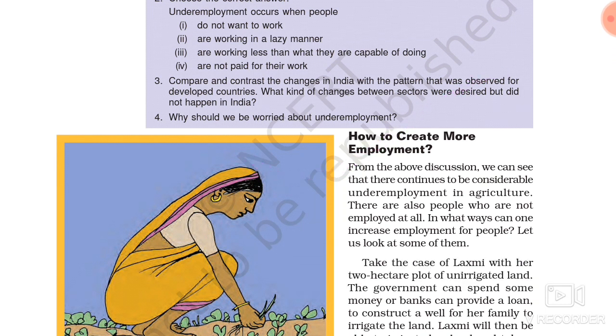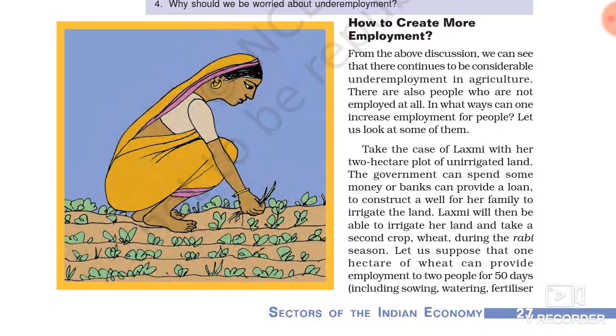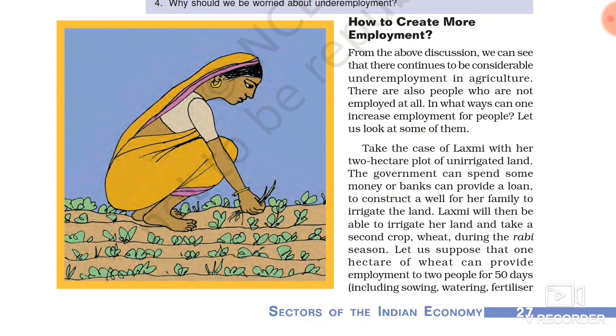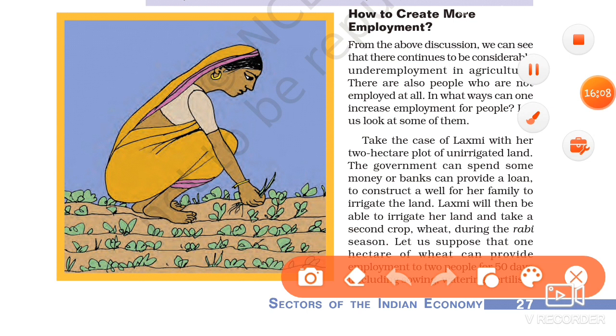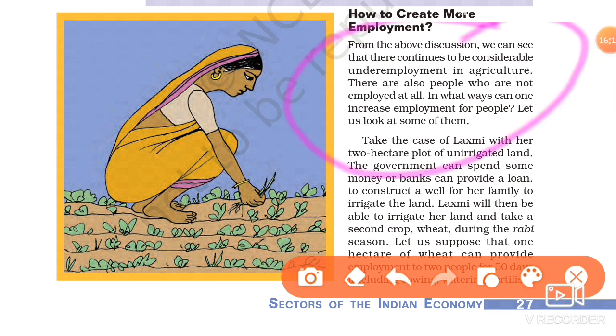So to increase or to create more employment, what should the government do? Employment can be given to people by identifying, promoting and locating industries and services in semi-rural areas. Here, from the discussion, we can see that there continues to be considerable underemployment in agriculture. There are also people who are not employed at all. In what ways can we increase employment for people? Let us look at some of them.